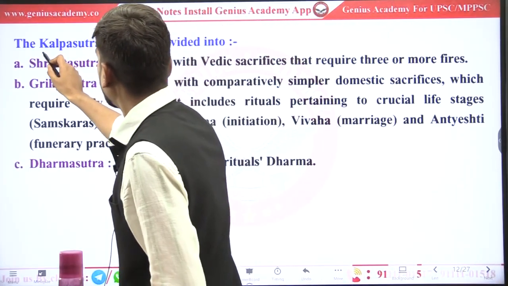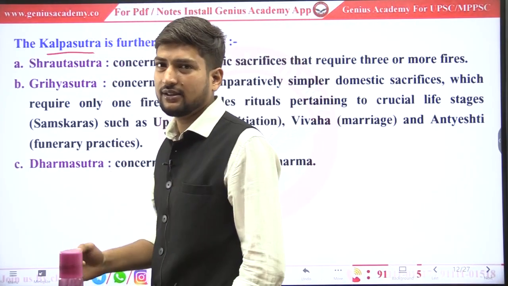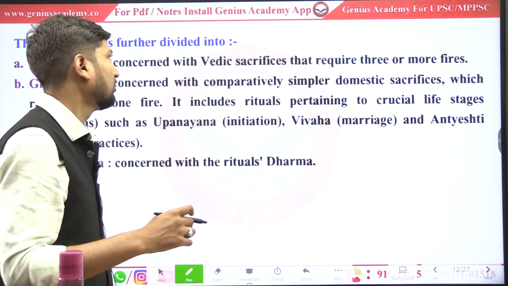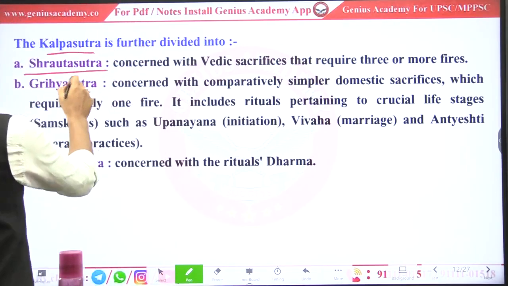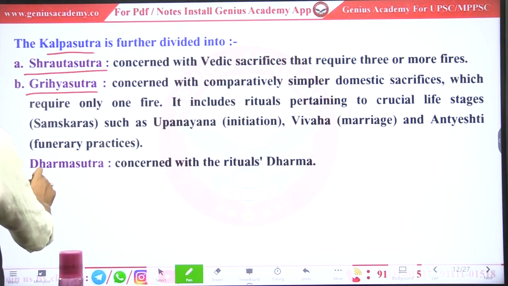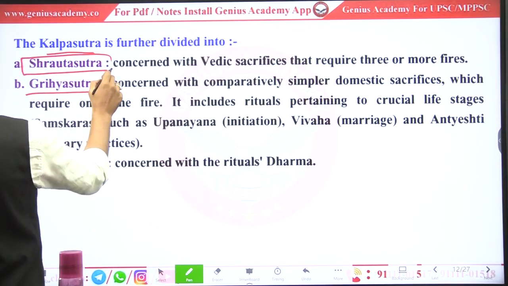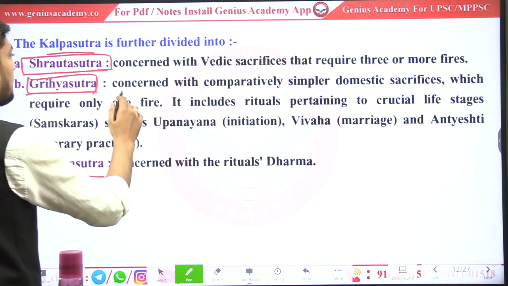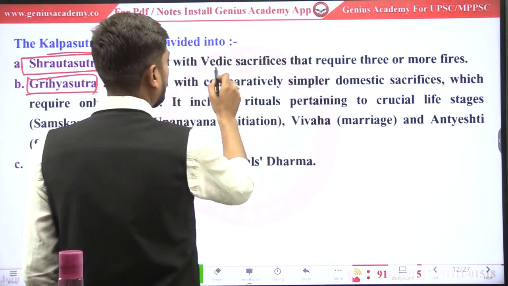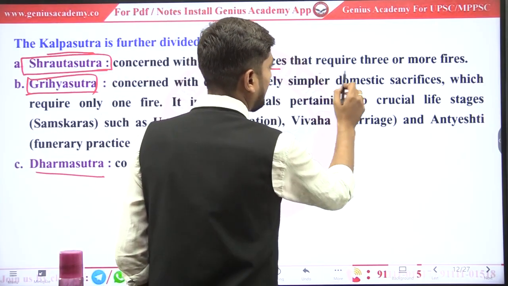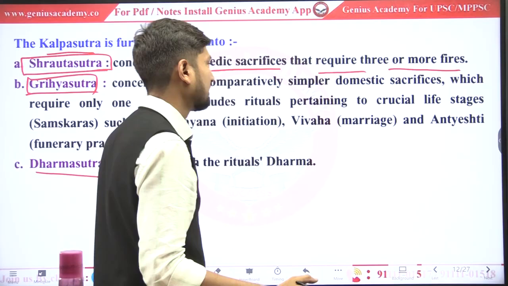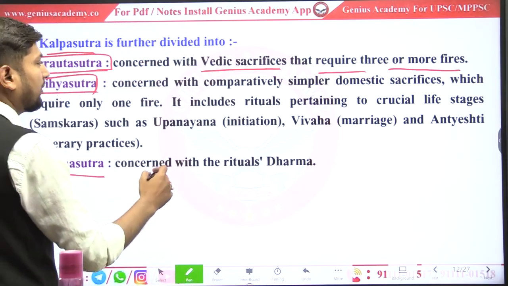Among them, Kalpa Sutra is the main one, and it is further divided into Grihya Sutra, Dharma Sutra and Srauta Sutra. Srauta Sutra is related to Vedic sacrifices that require three or more fires. What does Grihya Sutra contain?